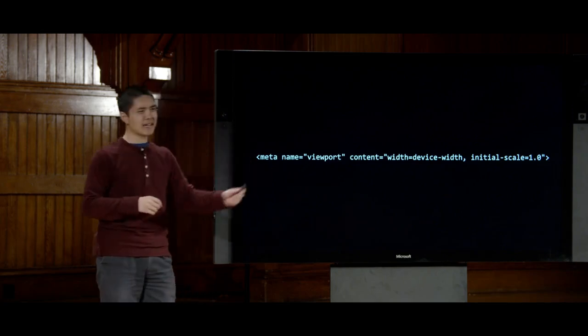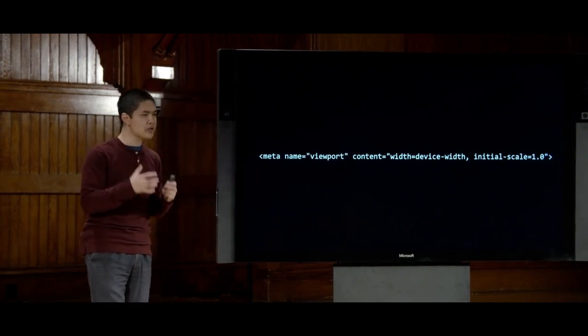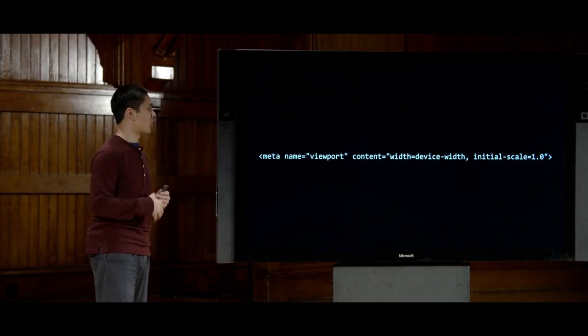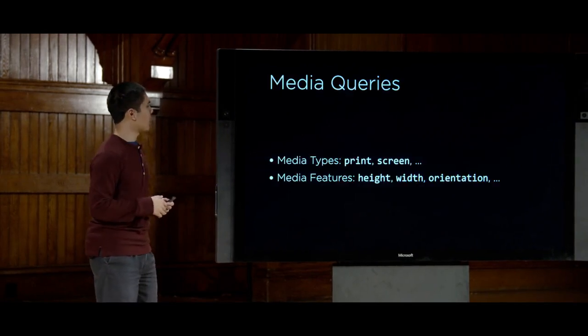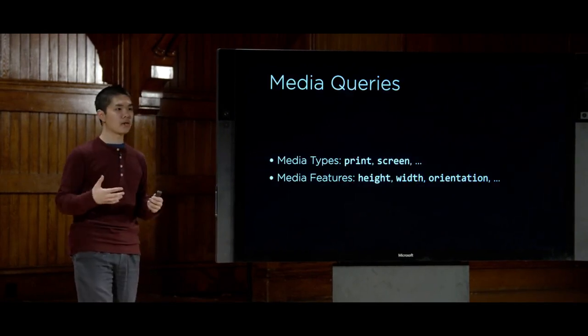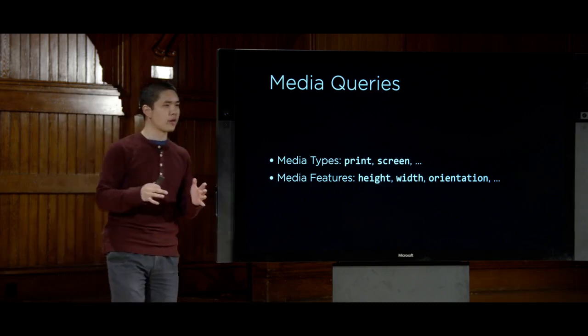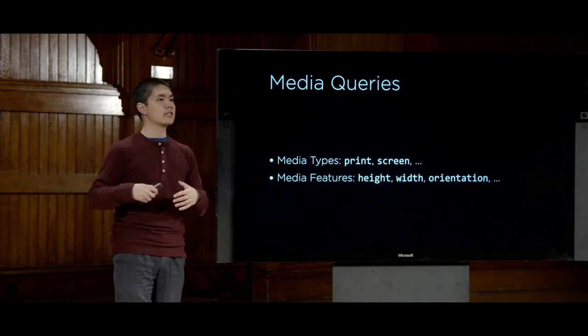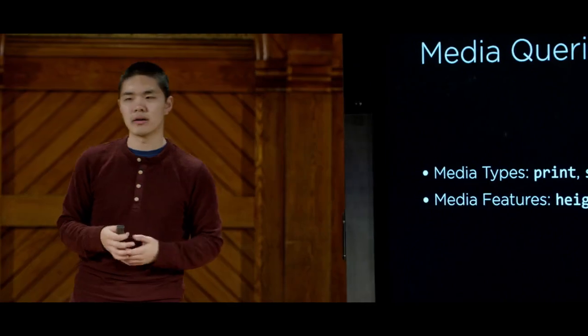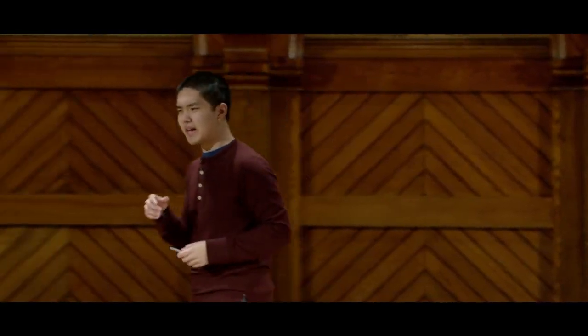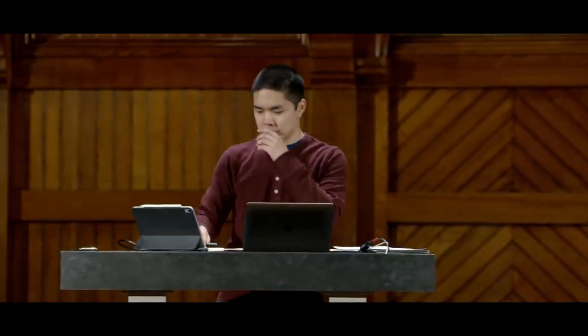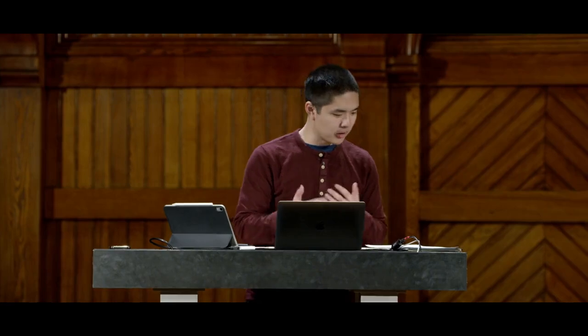But in addition to just adding a line like this, there are other actual changes we can make to our page to make it look a little better on different screens. And one of those has to do with media queries. Media queries are all about controlling how our page is going to look depending on how we render that particular page, or what size screen we're rendering that page on. So let's take a look at an example of how we might go about using media queries in order to control what a page actually looks like, depending on what type of browser we're using to view it.